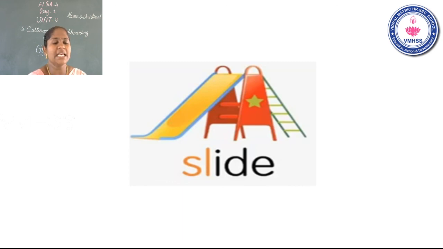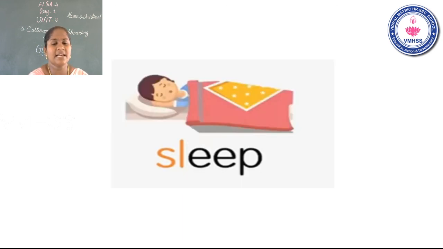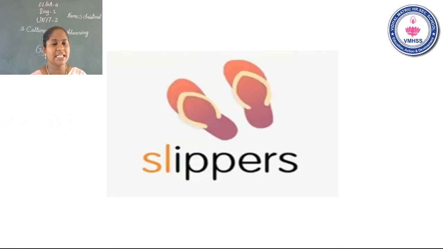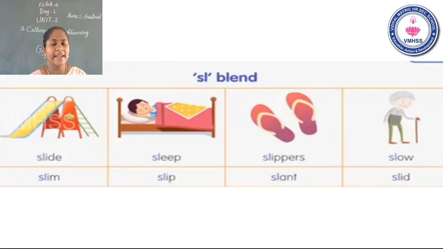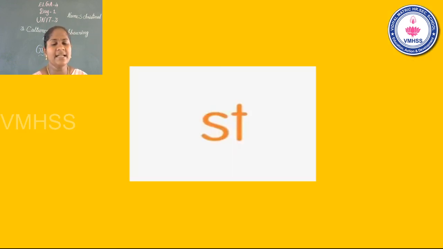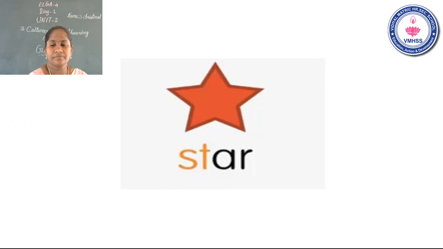Slide, sleep, slippers, slow, slim, slip, slant.